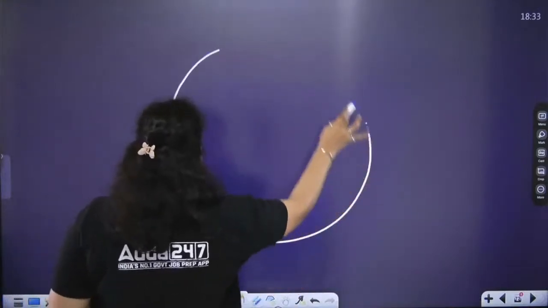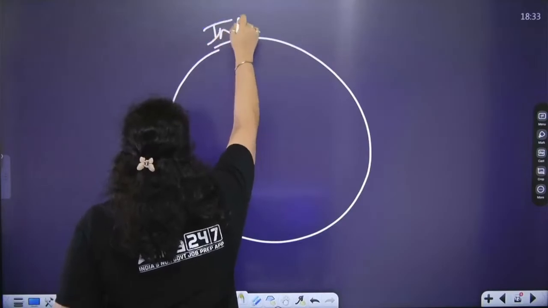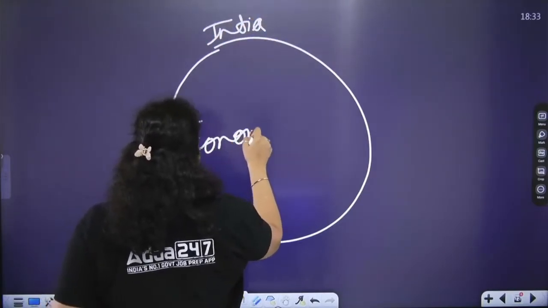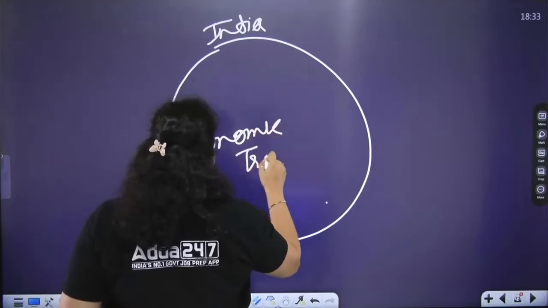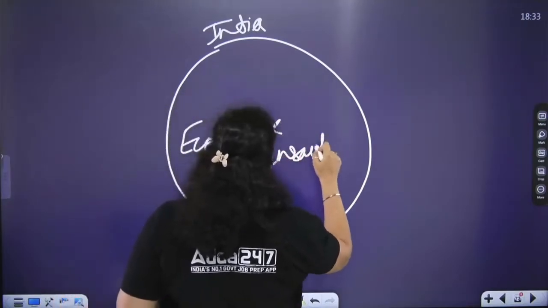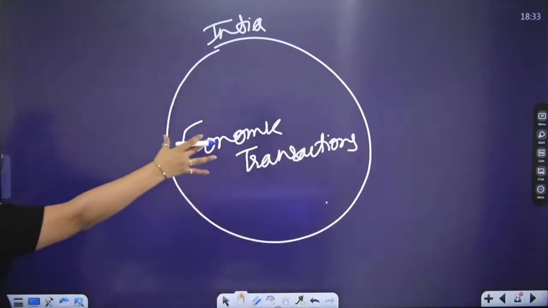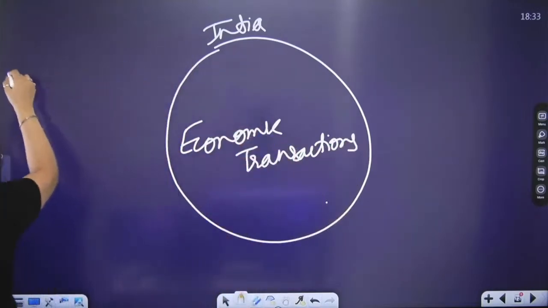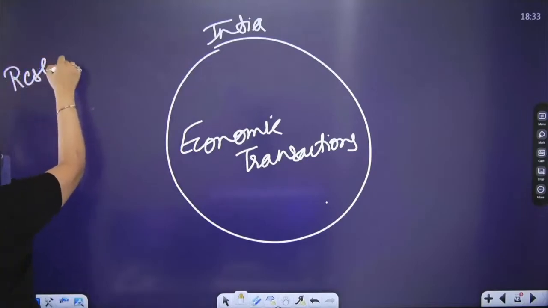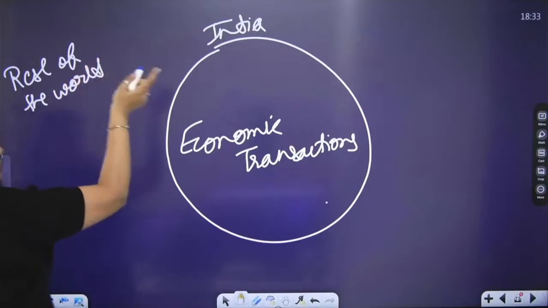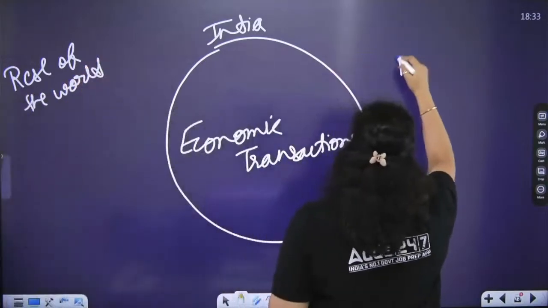For example, this circle is India, and India is having certain economic transactions, meaning transactions related to money. Whatever is outside the circle, outside the country, that's the rest of the world.